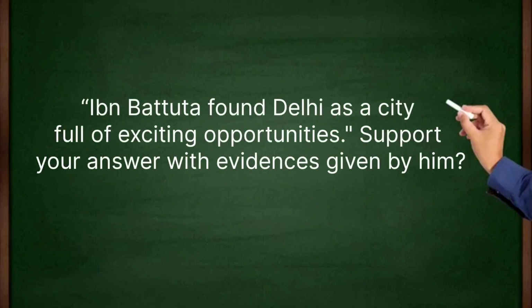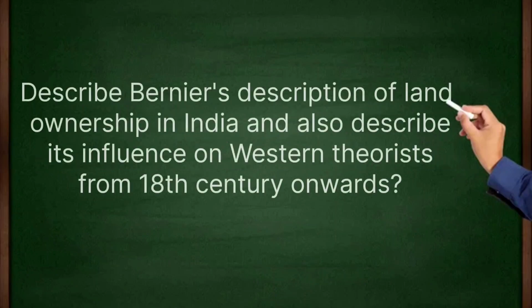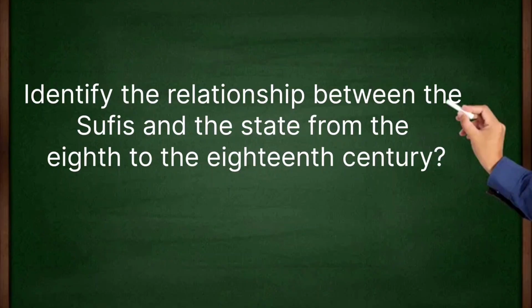Explain. Ibn Battuta found Delhi as a city full of exciting opportunities. Support the statement with evidence given by him. Describe Bernier's description of land ownership in India and also describe its influence on Western theorists from 18th century onward. Identify the relationship between the Sufis and the state from 8th century to 18th century.